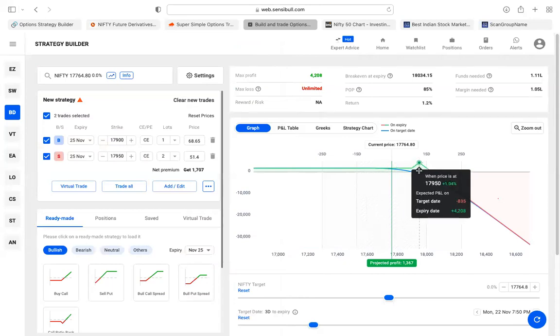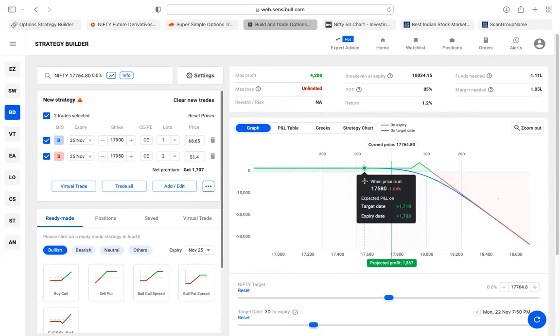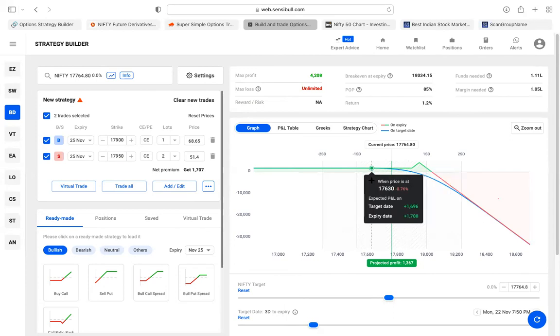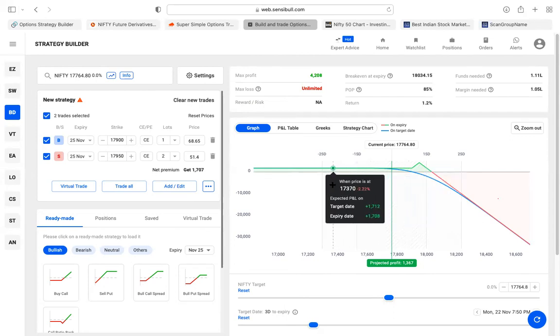Even if the market goes up, profit. Even if the market falls down, profit. Probability of profit is 85%. We thought the market was bearish, that's the reason I gave the strategy. And exactly, the market turned bearish. That's the reason we are making that profit of 1,000 rupees. I think you will make another 100 rupees more. That's the maximum profit you are able to make in that strategy.